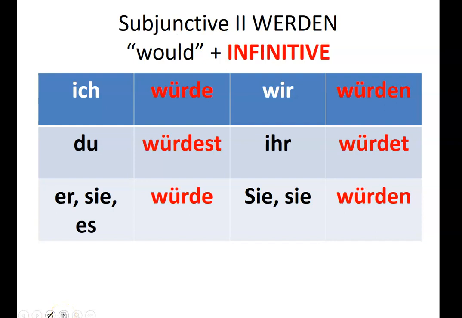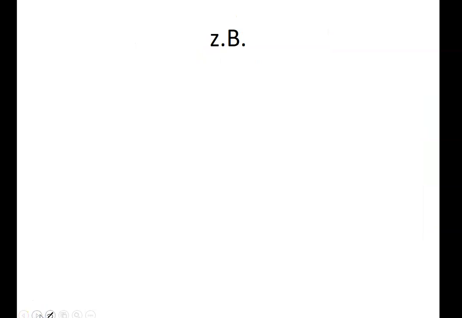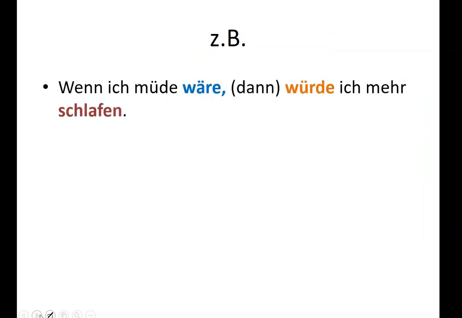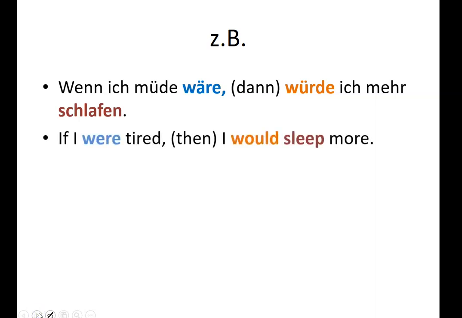Then anything else, like sleeping, reading, playing, running, any other infinitive, any other verb, you have to use the würden, which comes from werden, present tense, to wurde, past tense, and now we change that up again by adding an umlaut. So ich würde, du würdest, sie es würde, wir würden, ihr würdet, sie würden. Zum Beispiel, wenn ich müde wäre, dann würde ich mehr schlafen. So there's that sleeping example. If I were tired, I would sleep more.